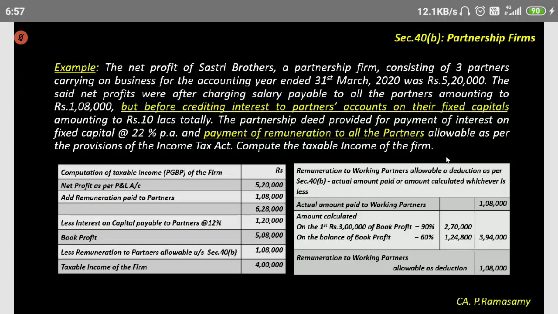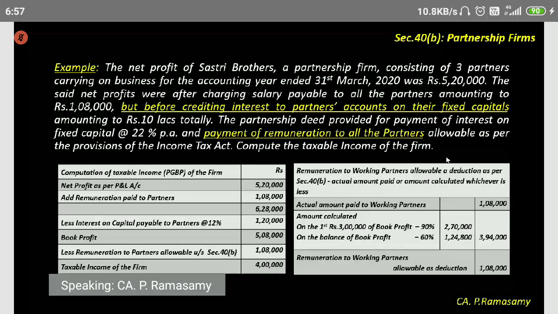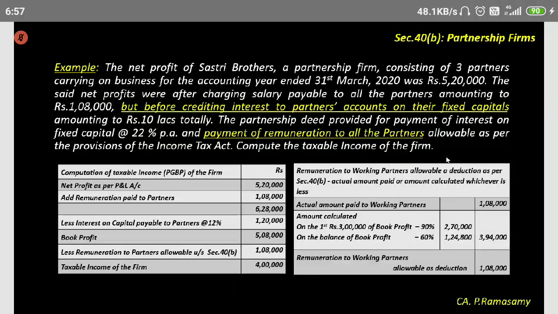The partnership deed provides for payment of interest on fixed capital at the rate of 22%. It is allowed by the deed, but the Income Tax Act says the maximum amount of interest payable shall be restricted to 12%. So 12% of 10 lakhs is 1,20,000.